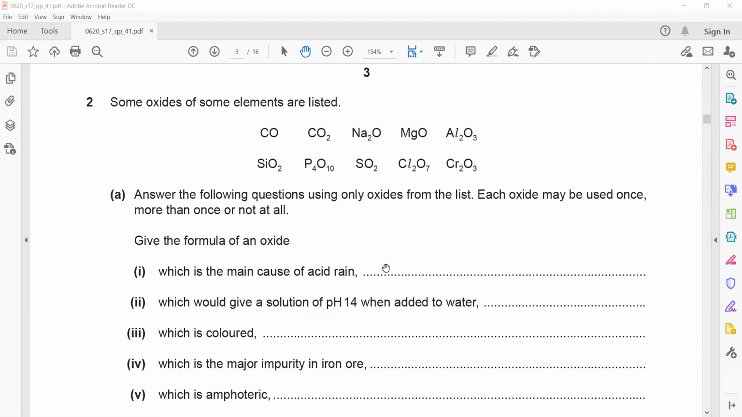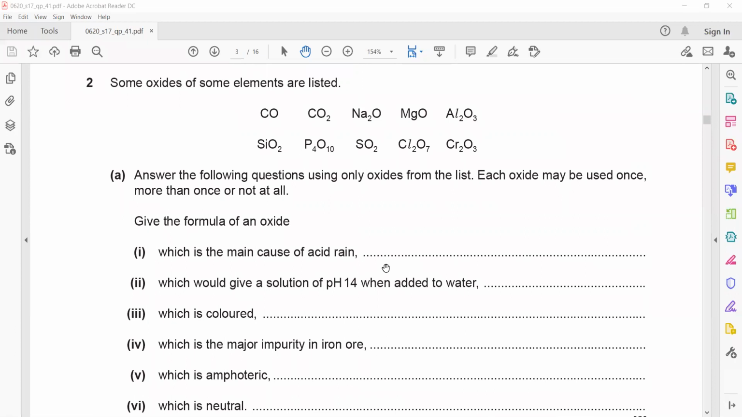Question number 2. Is there any doubt in question 2? Feel free to ask your doubts. You can use the private chat as a message for your doubts, or you can mention your doubts by using a mic.